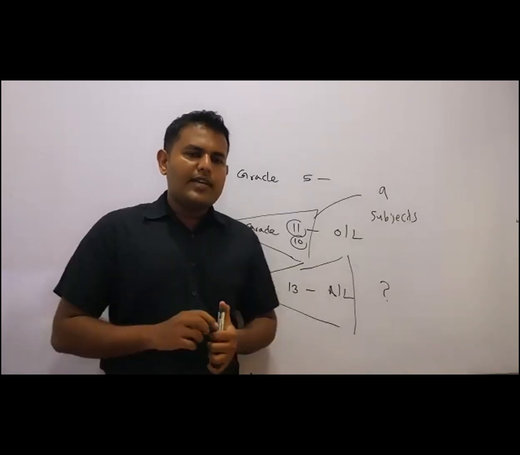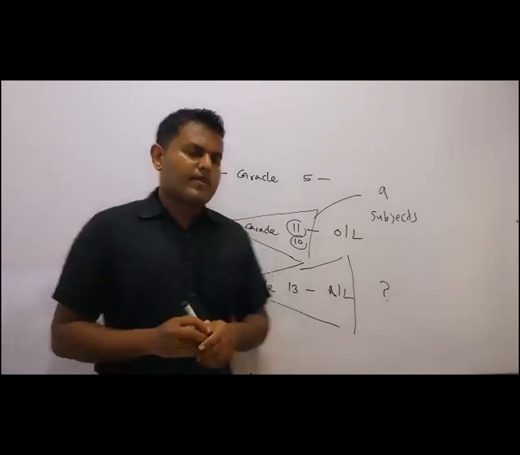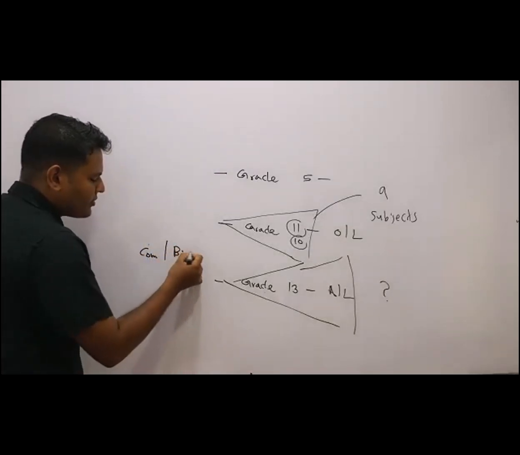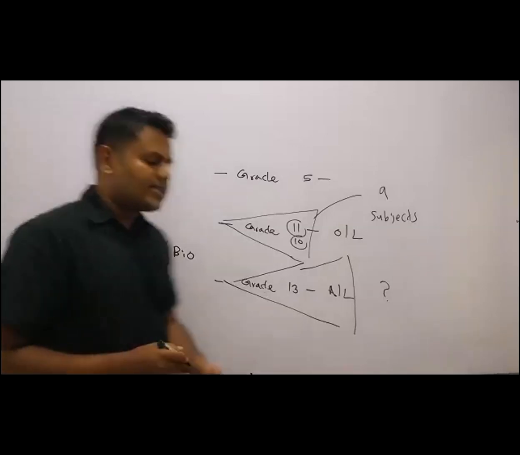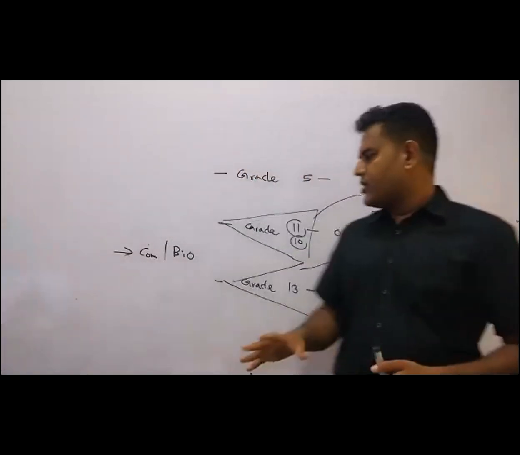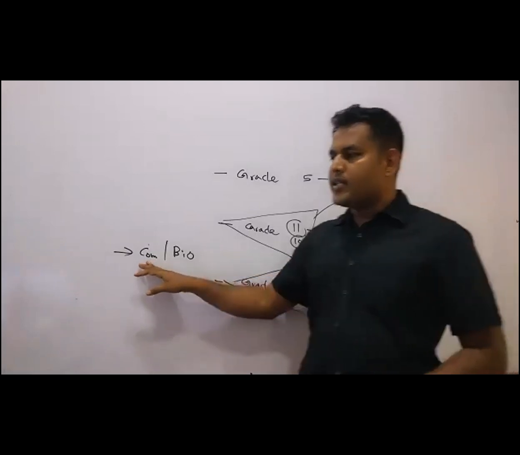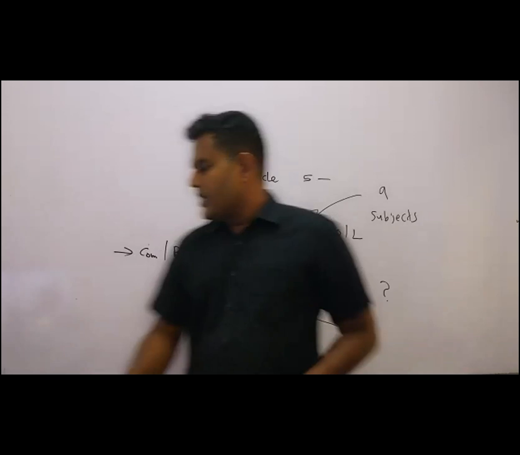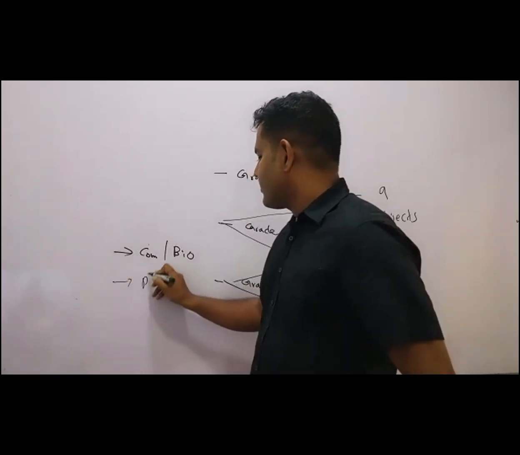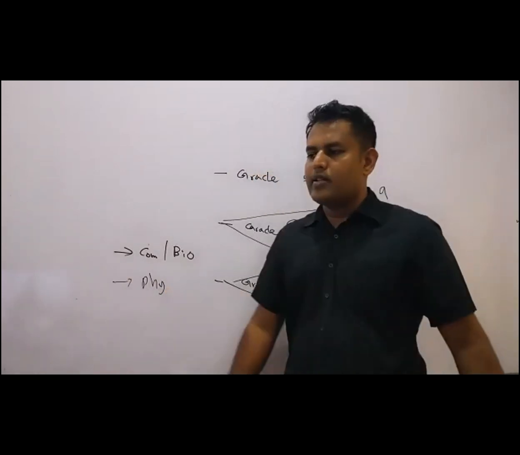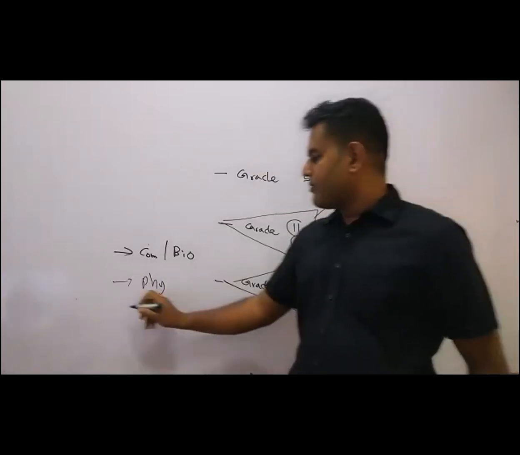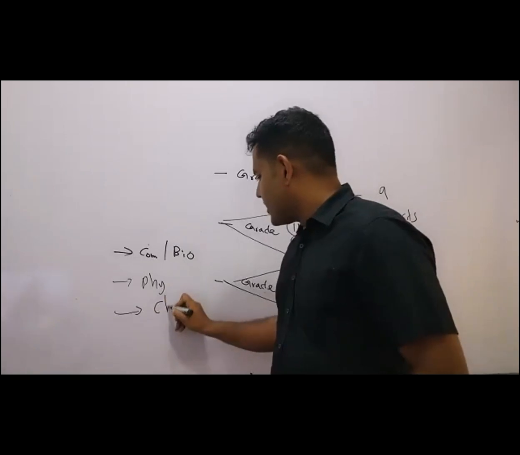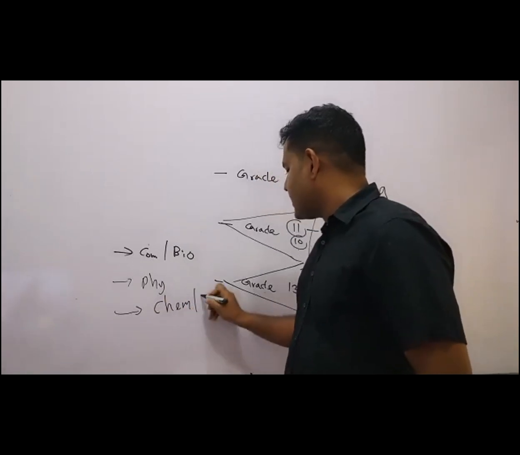So in A-levels, you have basically 3 subjects. When you're doing A-level science, it's combined maths or biology. Combined maths means A-level maths, and biology means A-level bio. And apart from that, you have physics. Definitely, the physics subject is there. And apart from physics, you have A-level chemistry, otherwise sometimes A-level ICT.